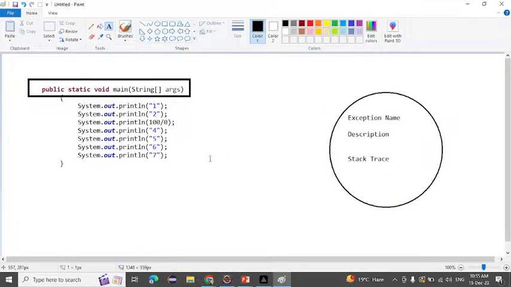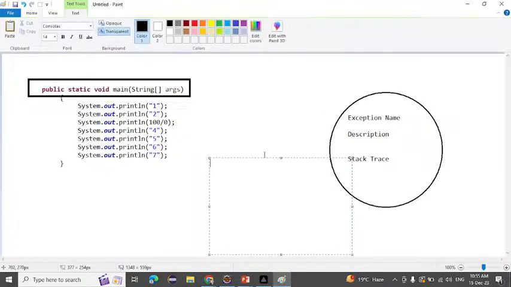I will show you the syntax here. If you want to write try and catch, first we need to write the try, and after that we write curly braces open. Inside the try block we have to write risky code. After that, curly braces close. This is our try block. From here our try block starts, and here it ends. Inside the try block we write the risky code.